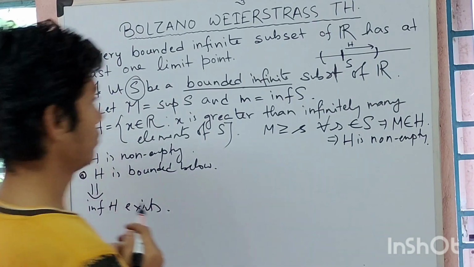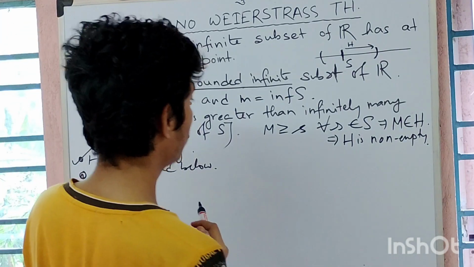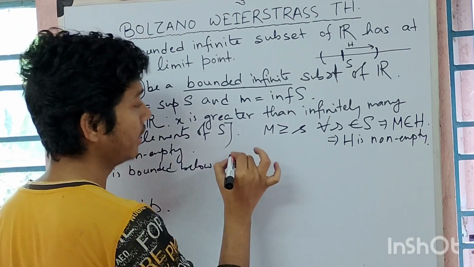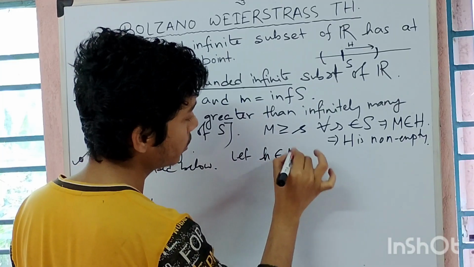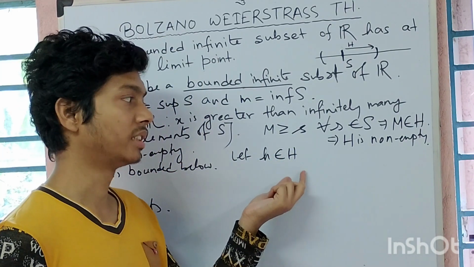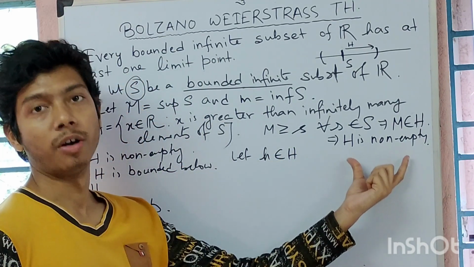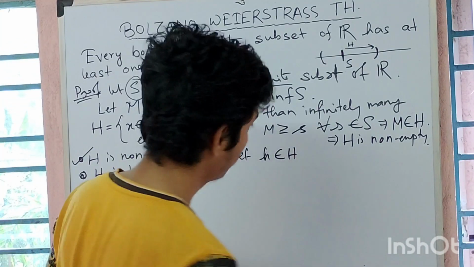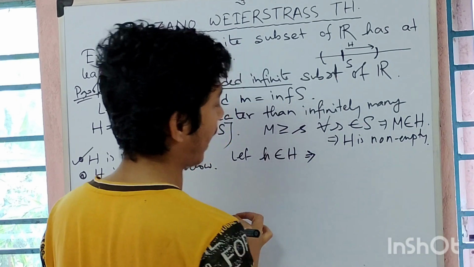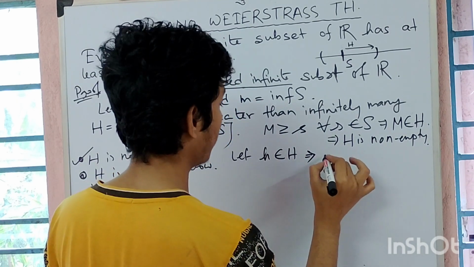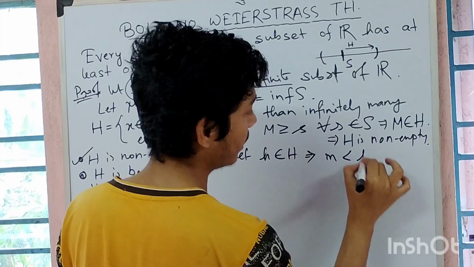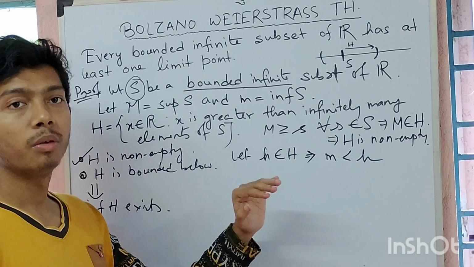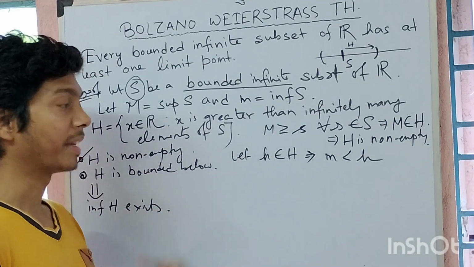Okay, fine, very good. So to show that, look at this. To show H is bounded below, let small h belong to H. I am taking an element from H, and I can take it because H is non-empty, so I can always find an element in H. Now, can I not write that this M is strictly less than h? Yes, I can write. What is the reason? Behind everything I am writing, there is a reason, and I am explaining that.